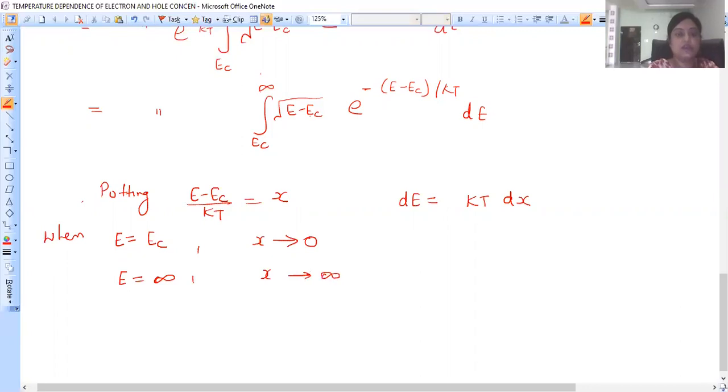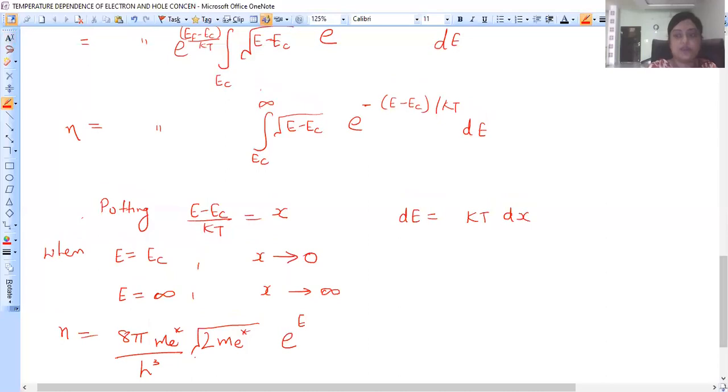So this expression of n now reduces to n becomes 8 pi me star over h cube, 2 me star square root. Outside this integral we have kept Ef. Let me check. It was Ef minus Ec over kT.